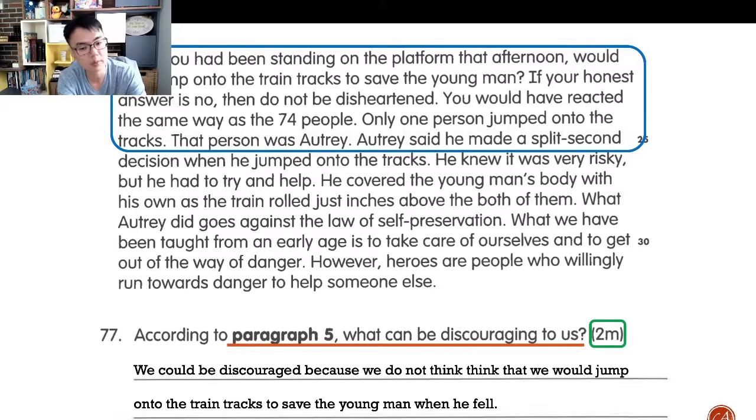We could be discouraged because we do not think that we would jump onto the train tracks to save the young man when he fell. So there are 2 parts to this: we are discouraged because we don't think we could jump when we see the young man fall. That's kind of how I would answer a 2-mark question like this, and I'm using the same words in the question to answer it.